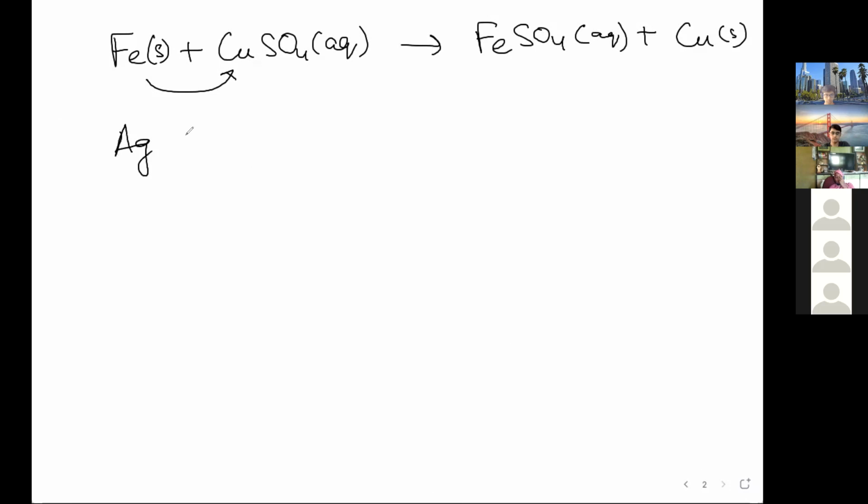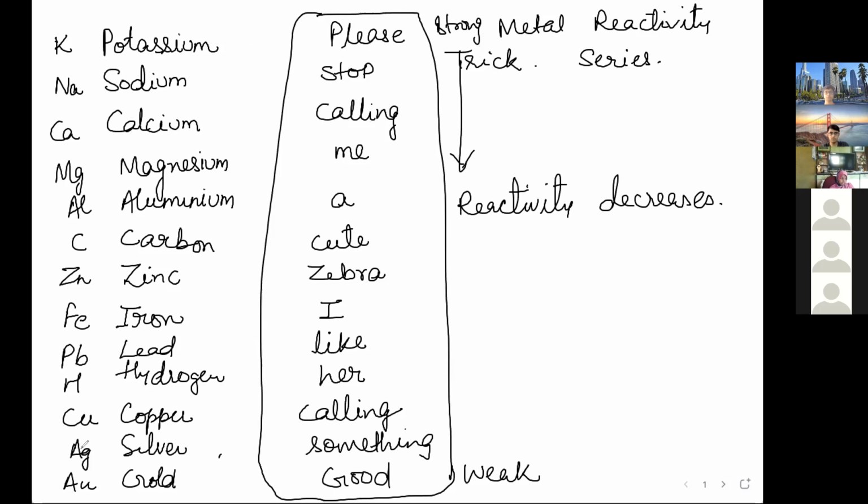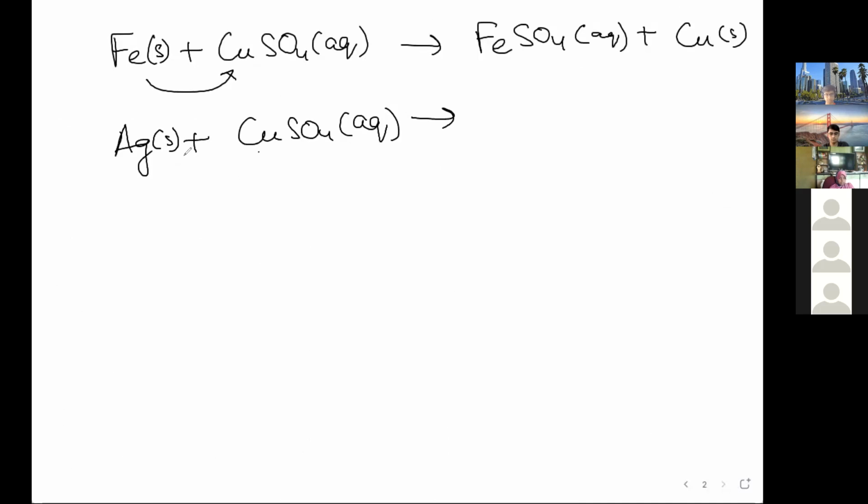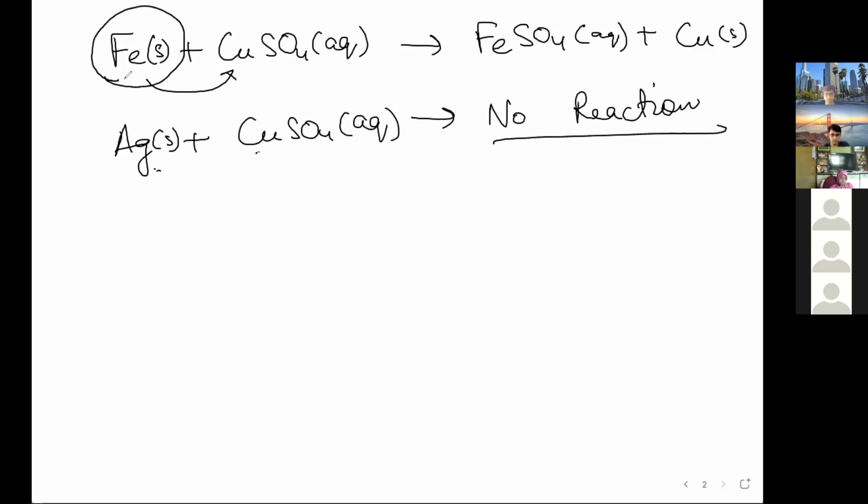But if you have Ag plus CuSO4 aqueous, what happens? Ag and Cu means silver and copper. Silver is weaker than copper, so it will not replace it because it is a weaker metal as compared to copper. So no reaction will take place in this case. A displacement reaction will only take place if the metal is stronger than the metal present in the aqueous salt.